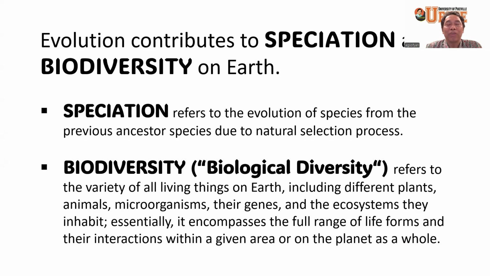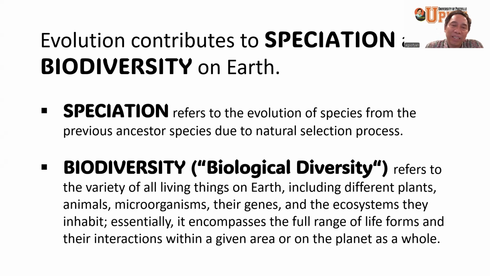Because evolution will make an organism adapted to the environment, and then it will create different species, and these different species will be adapted to their natural condition, and they are the ones that will exist in that habitat, and again it will create biodiversity. Without evolution, without speciation, there will be no biodiversity on Earth.